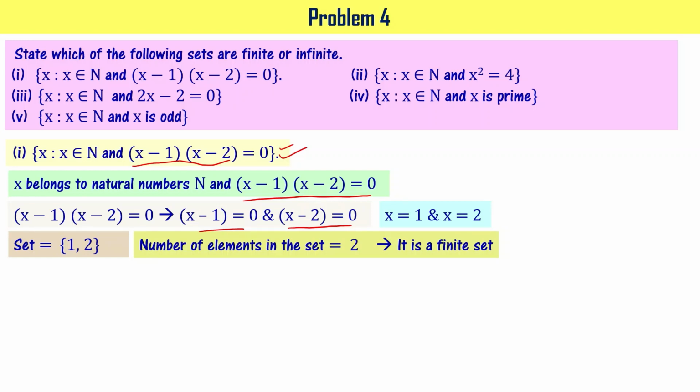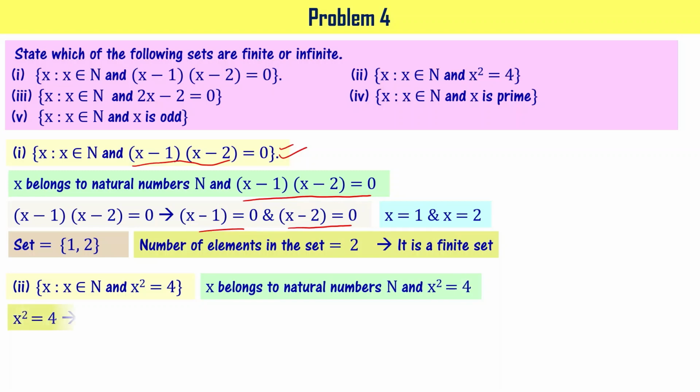Now let's go to the second problem. That is {x : x belongs to N and x squared equal to 4}. It means the element has to be a natural number and the element has to also satisfy x squared equal to 4. So x squared equal to 4 means x equal to square root of 4, that is going to be equal to plus or minus 2, right?